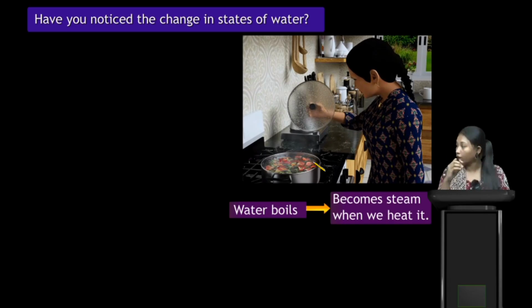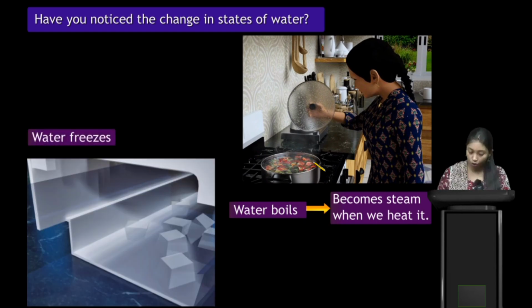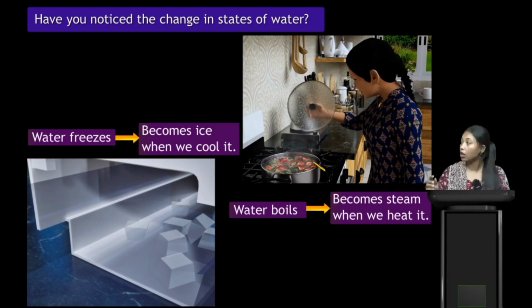It's saying water boils and becomes steam when we heat it, and we know that. Next, water freezes and becomes ice when we cool it. When we cool water, it becomes ice or ice cubes. When we heat water, it becomes steam.